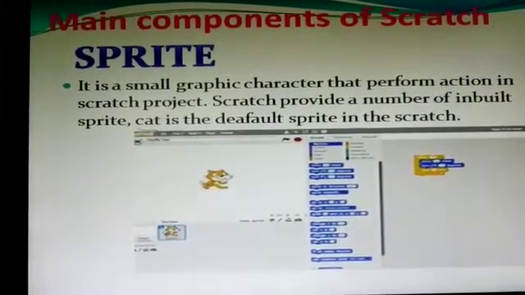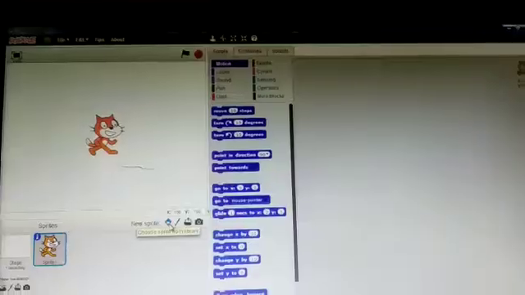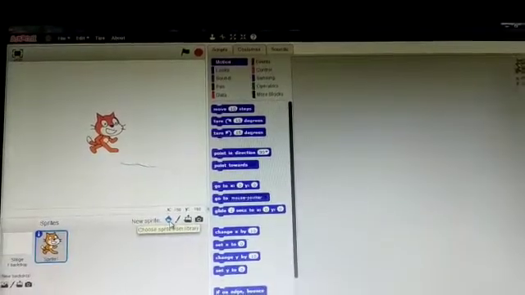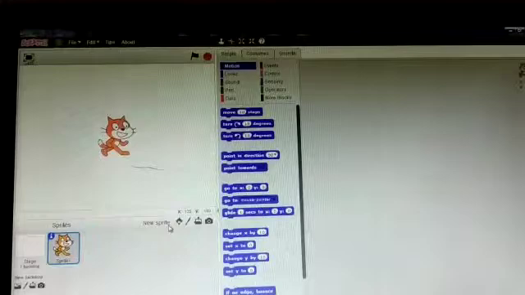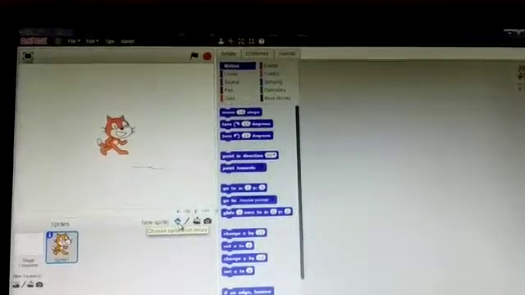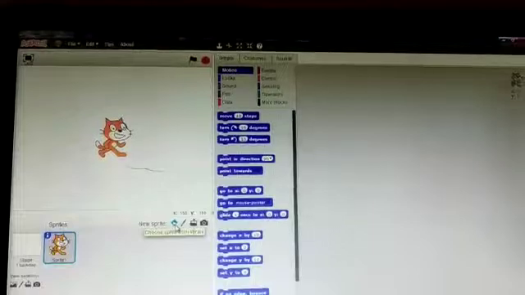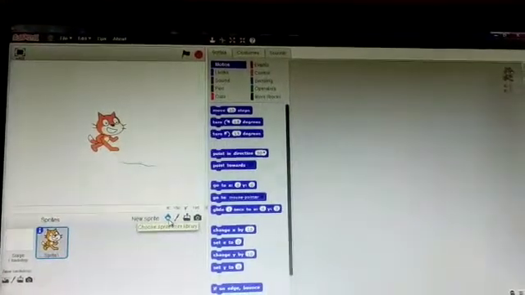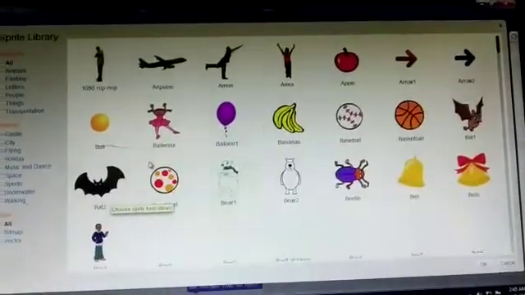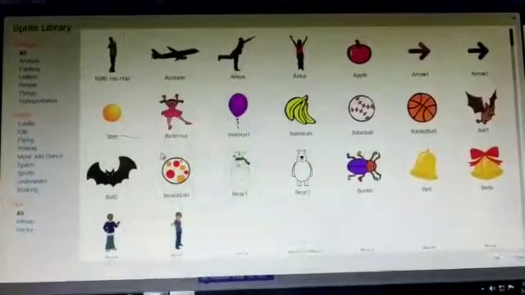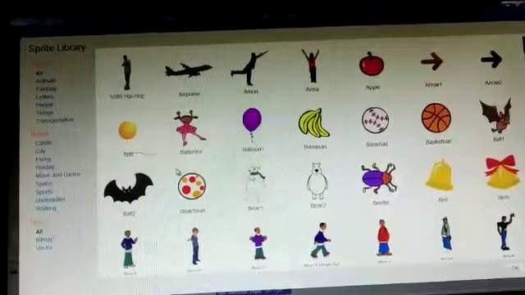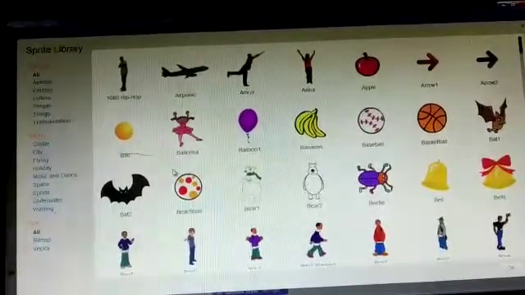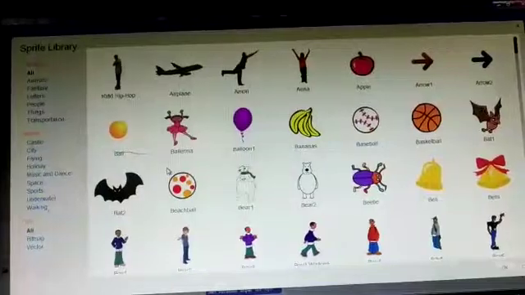Now I am going to show how to change this sprite. You can see this is our Scratch 2 window. Here new sprite is written. You can see choose sprite from library. You have to click here if you want to change this cat. You can see so many sprites are here. You may choose any one from here. So many options are there: animal, fantasy, letters, people. What you want, you can choose from here.